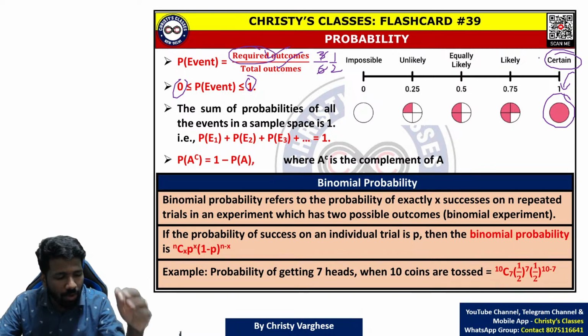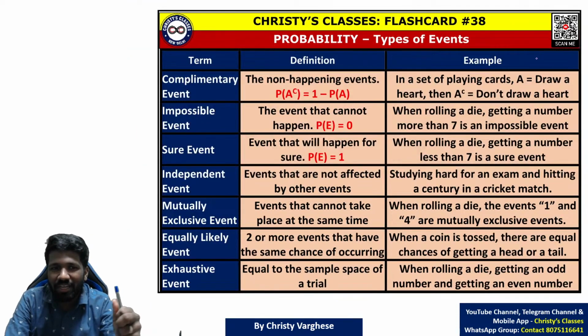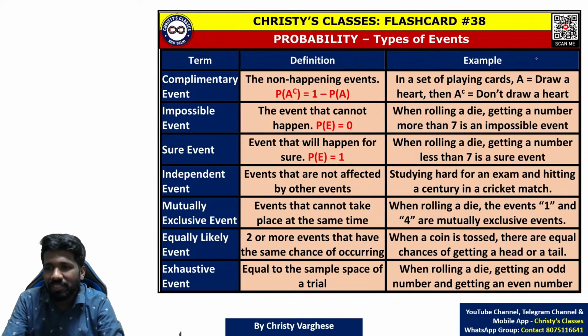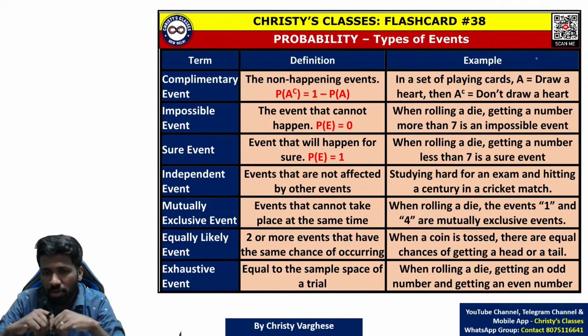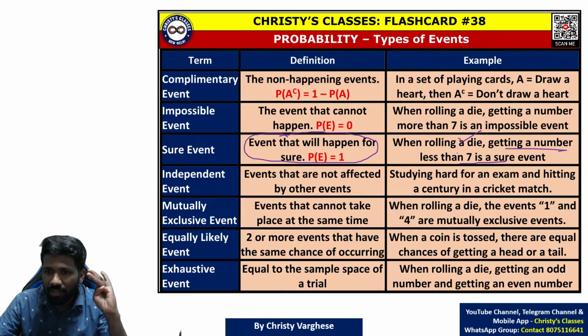For example, when you roll a dice, what is the probability that you will get a number less than 7? All the numbers on a dice are less than 7, so definitely the probability is 100%. Or in probability terms, we say 1 is the probability because the maximum probability is 1. So that is called a sure event, an event that will happen for sure. When rolling a dice, getting a number less than 7 is a sure event.